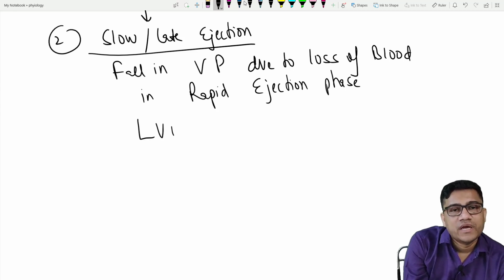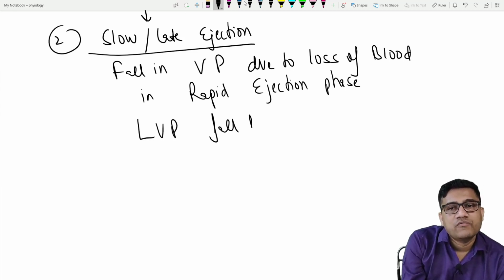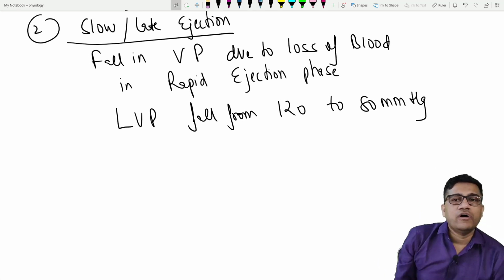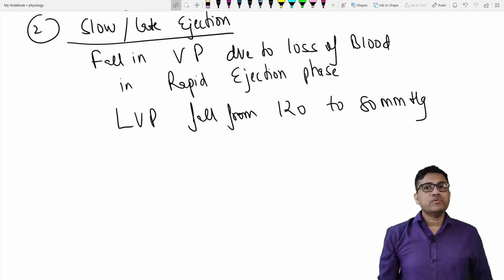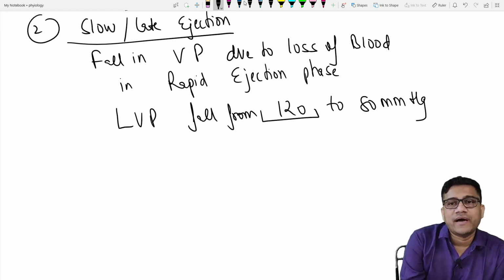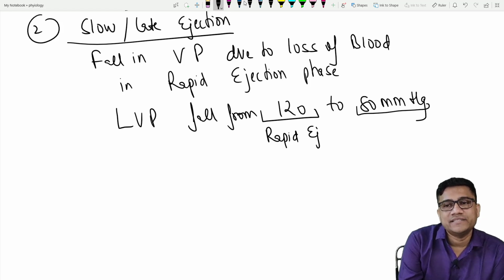Let's say LVP falls from 120 to 80 mmHg. 120 is in rapid ejection and 80 is in late ejection or slow ejection.